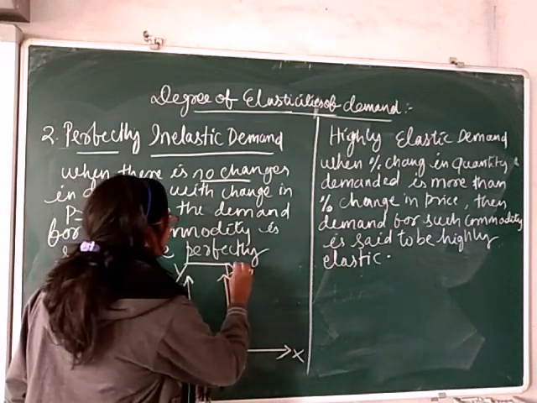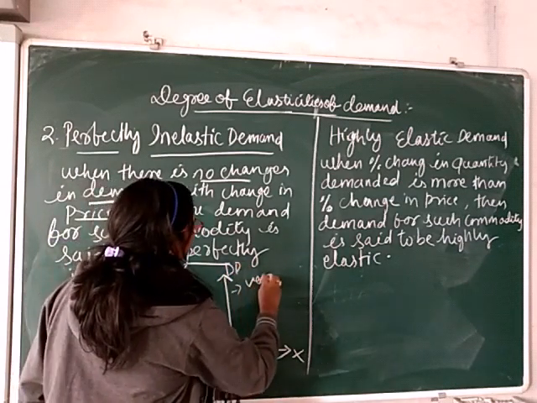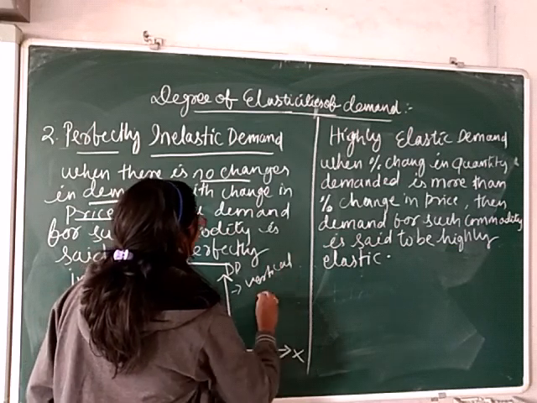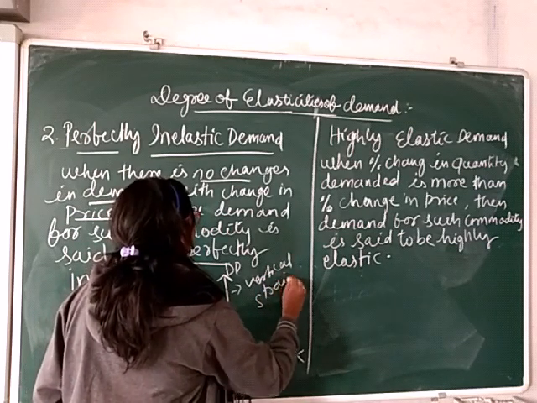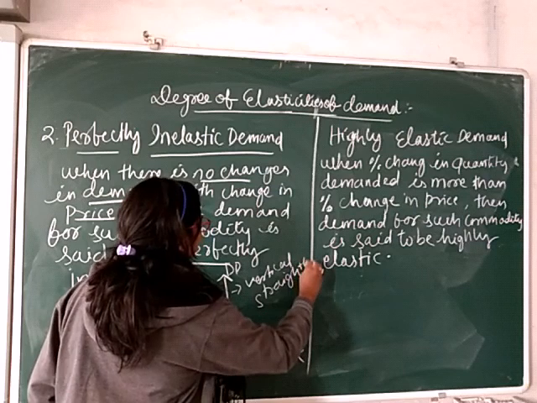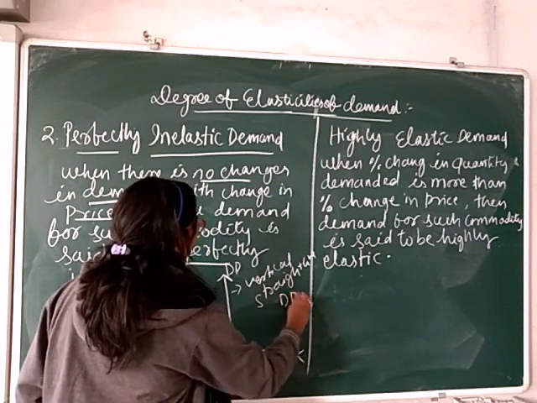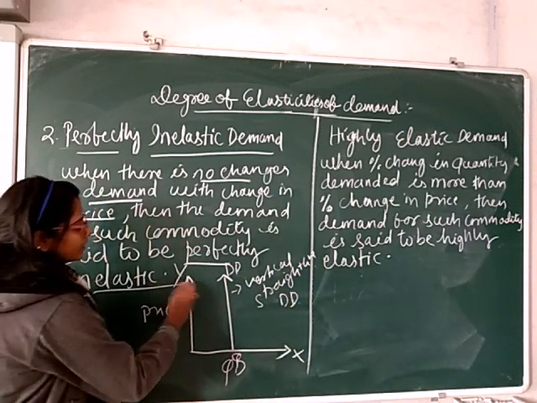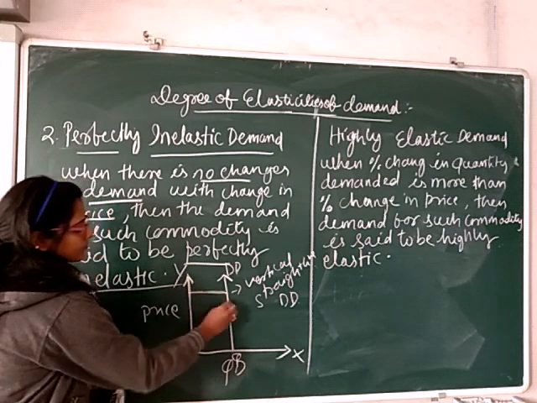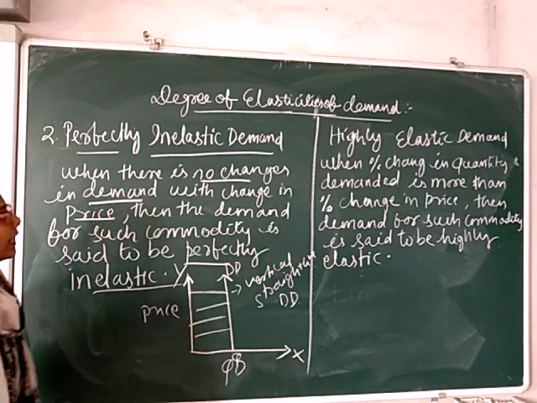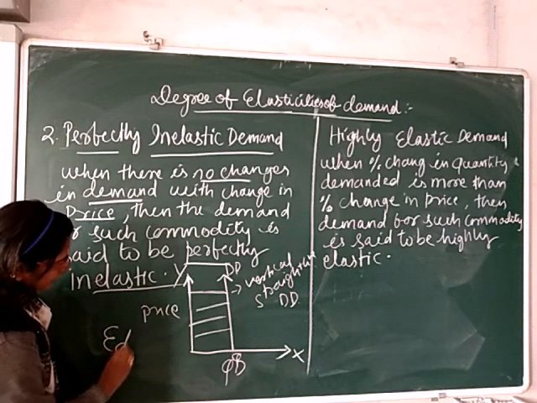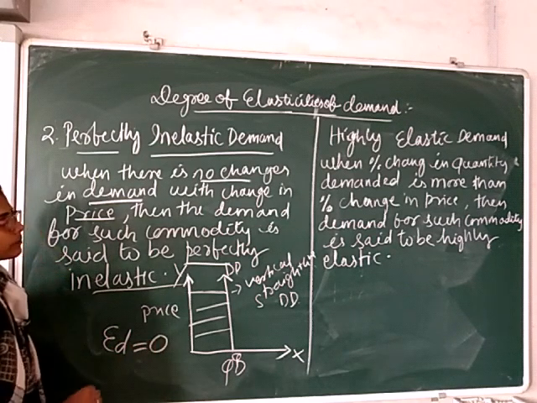So this is the demand curve and this is your vertical straight line demand curve, and this is parallel to the y-axis. And here quantity demanded equals 0.